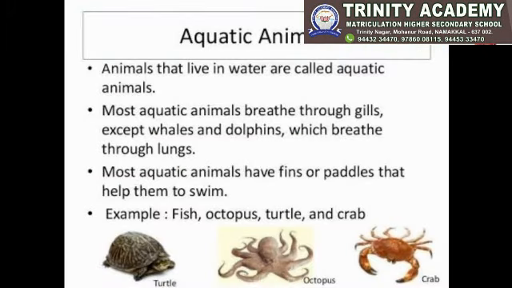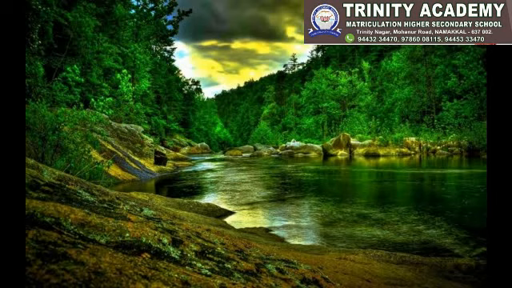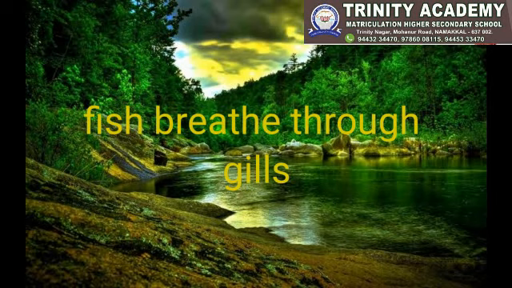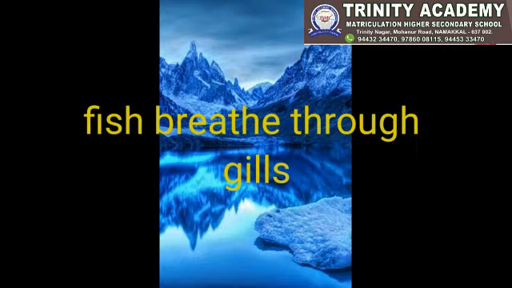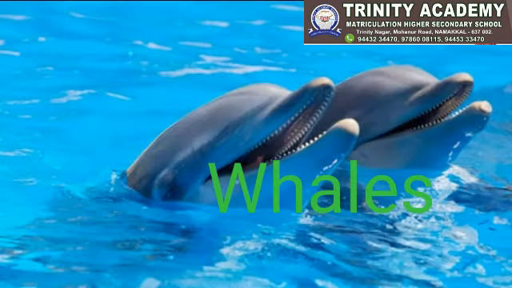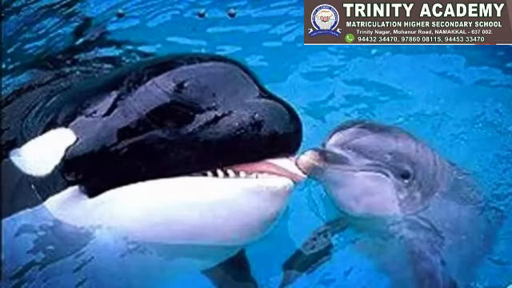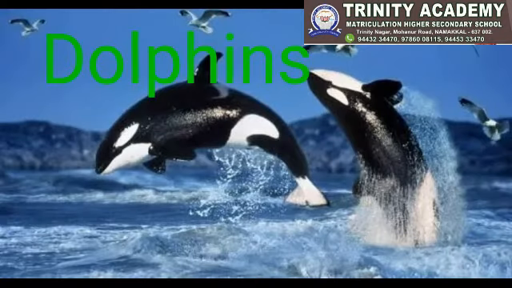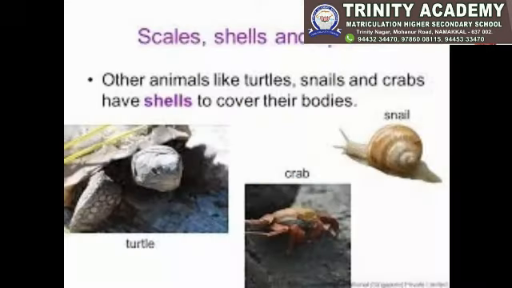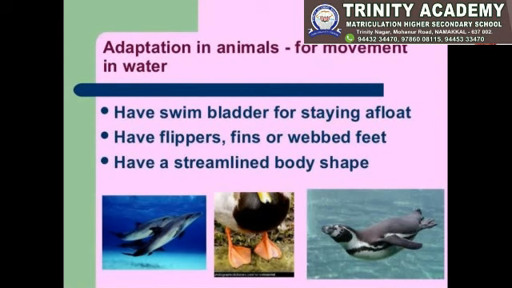Next, aquatic animals. Animals that live in water are called aquatic animals. Most of the aquatic animals breathe through gills, except whales and dolphins, which breathe through lungs. And some other animals like turtles, snails, and crabs have shells to cover their bodies.